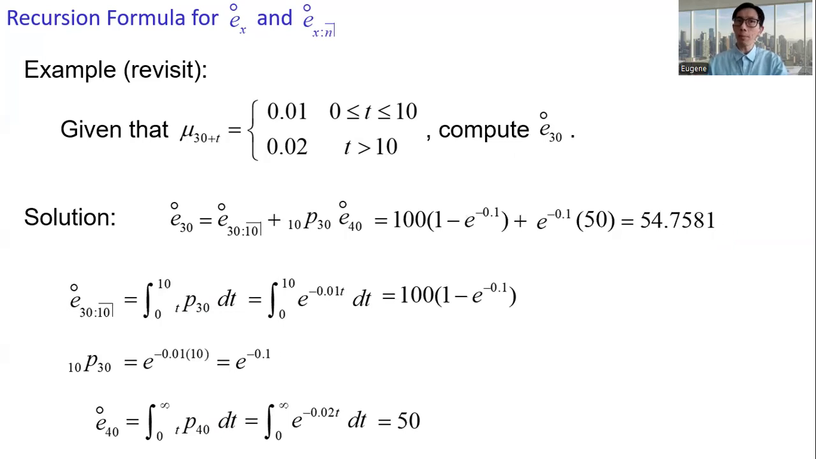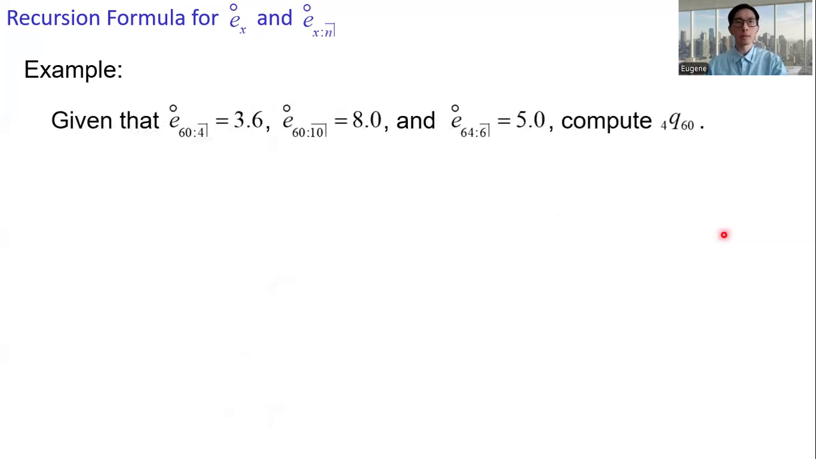All right, and then the next example. Given 3 temporary expectations of life at age 60, the 4-year temporary expectation is 3.6. And the corresponding 10-year temporary expectation of life is 8.0. And then the 6-year temporary expectation of life at age 64 is 5.0. And we are asked to compute 4q60.